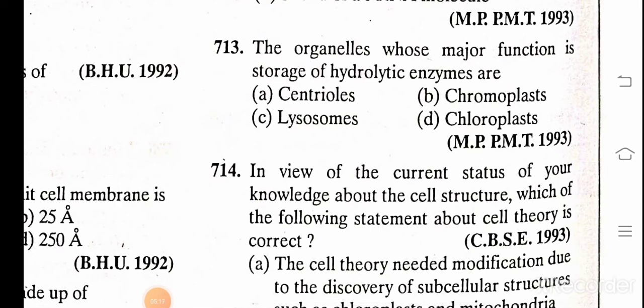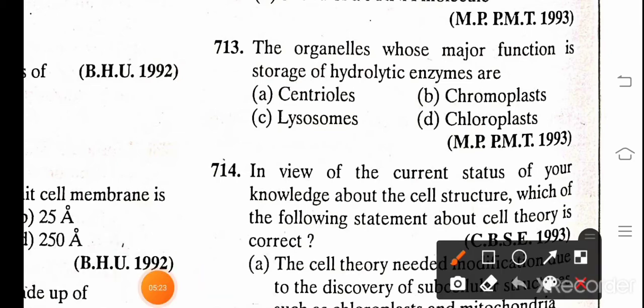The organelles whose major function is storage of hydrolytic enzymes are: A. Centrioles, B. Chromoplast, C. Lysosomes, D. Chloroplast. And the correct answer is C, Lysosomes.